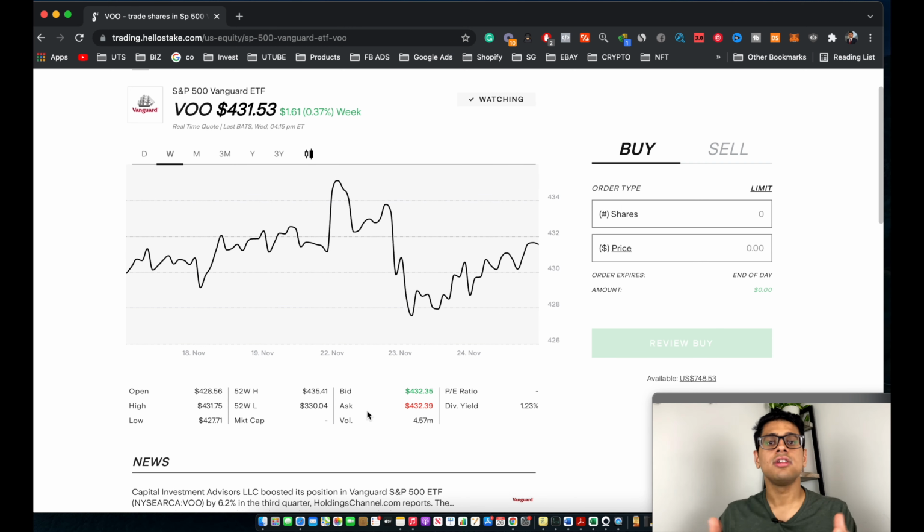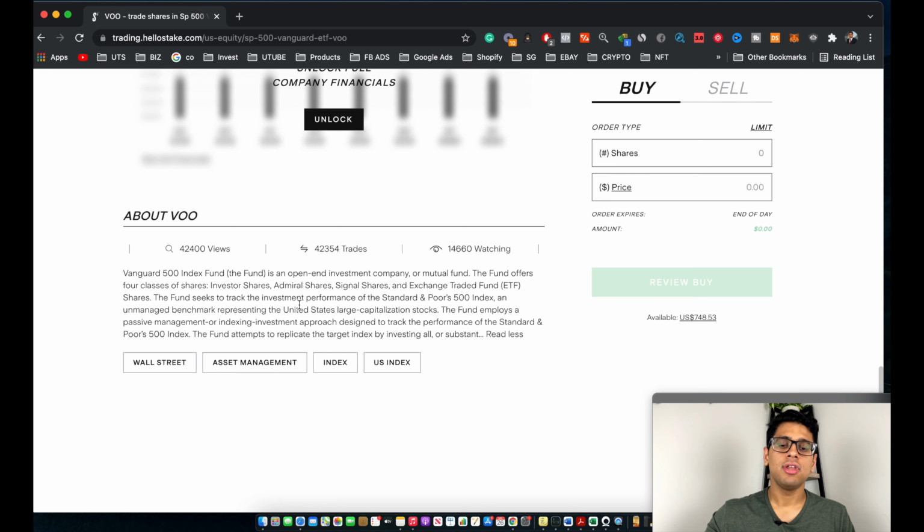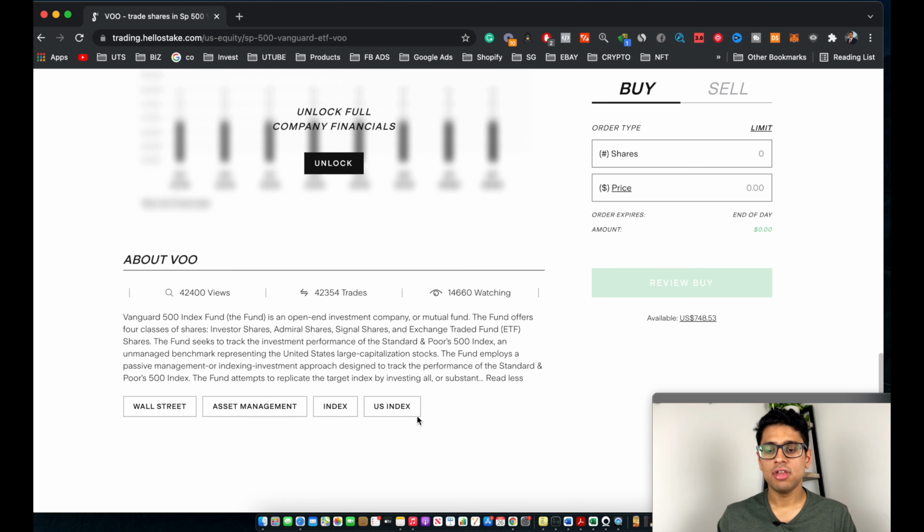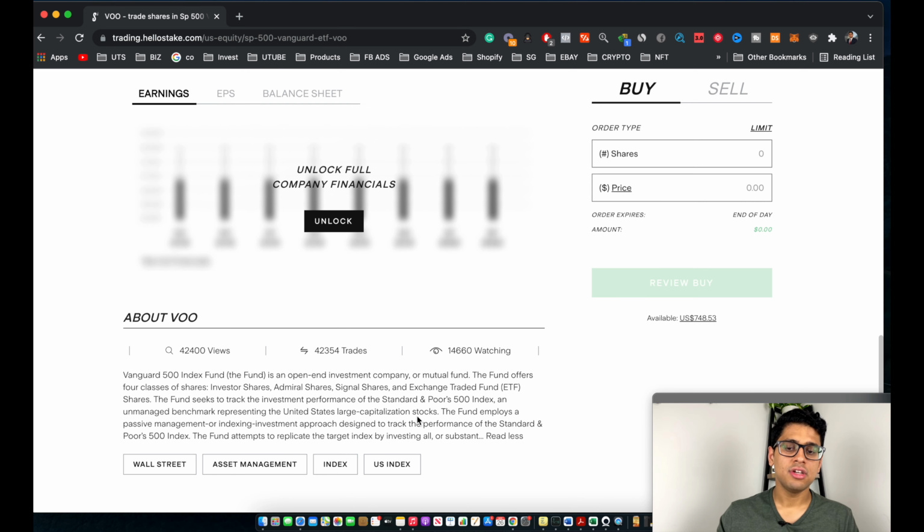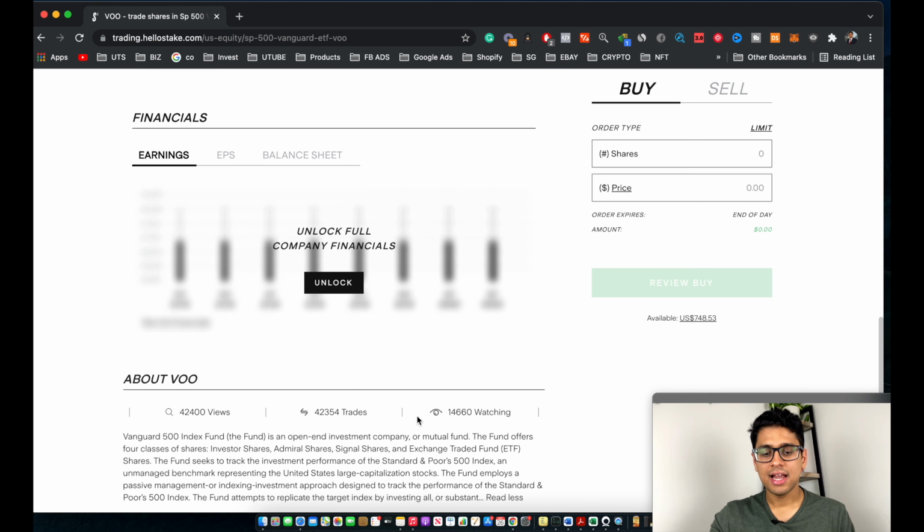But once you guys scroll down, as you can see, this basically gives you a one-liner about that specific stock or ETF. So we already know what VO does, but this gives you a bit more information. You can go ahead and click on read more and access a bit more information. It even shows the number of views and the number of people who are watching this specific stock or ETF, and the number of times it has been created, and a category section under which this ETF or stock comes. So again, this is great information for you guys to access, read and research before you go ahead and purchase that specific stock.